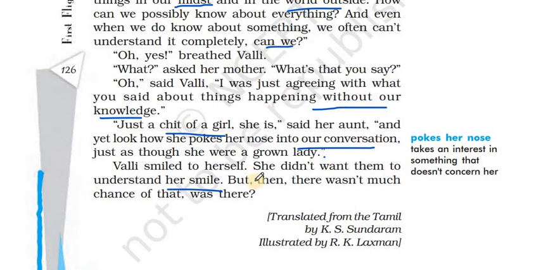She returned home, without even saying goodbye to the conductor, and she has seen so many things in the past 2-3 hours outside her own world for the first time. So that's what she meant, and she smiled. But then there wasn't much of a chance of that, was there? So there's no way that they could understand what she was telling.